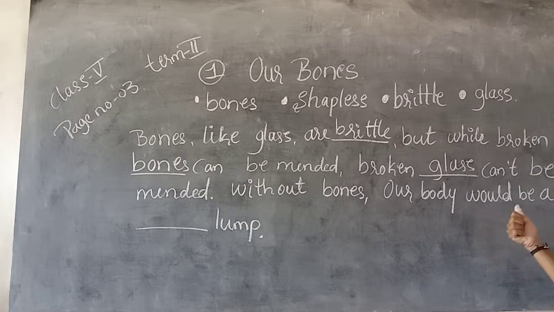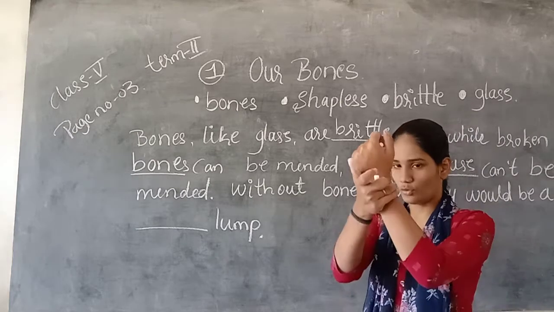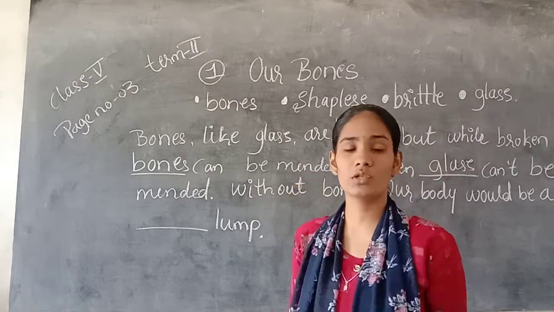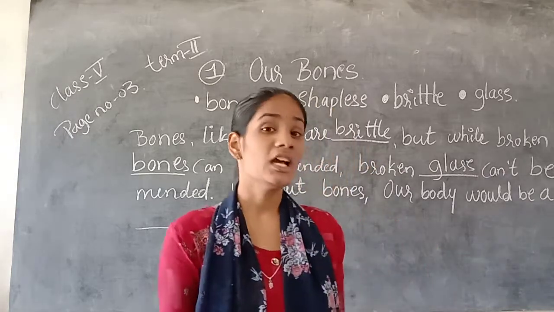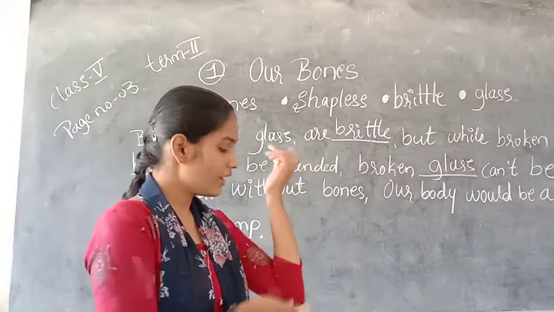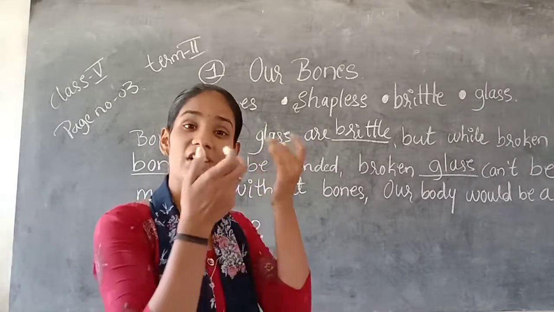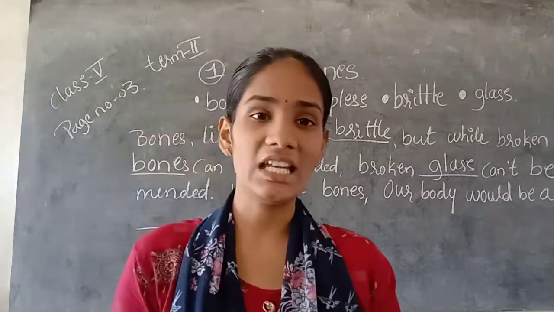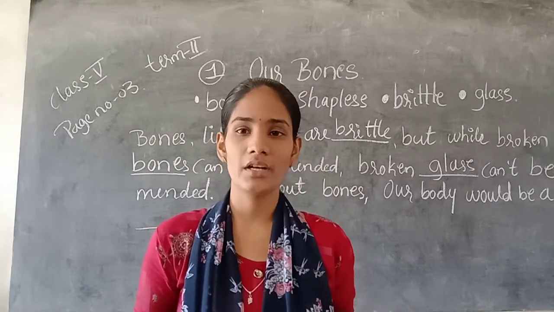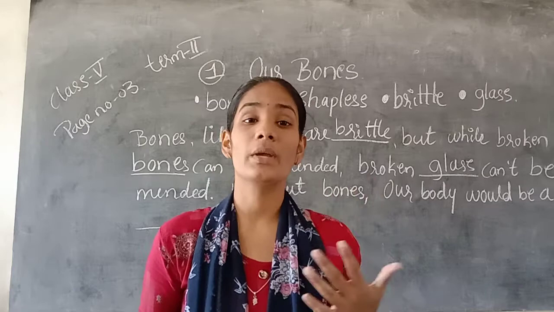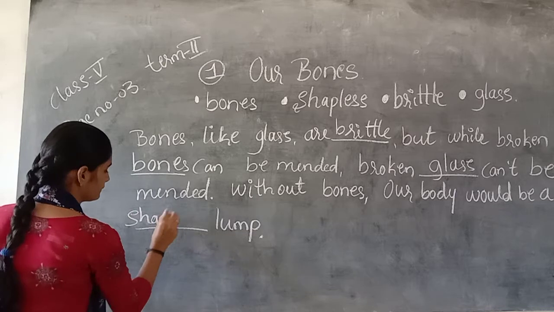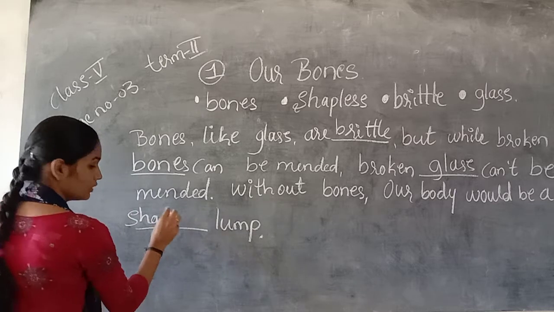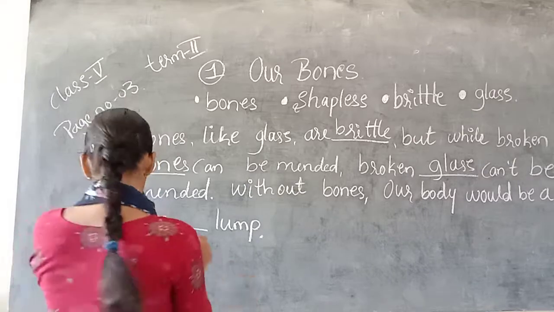Without bones our body will be like a dash lump. If you don't have any bone in your body, what would have happened is your body would be shapeless. Our body has bones, so for that we have a shape. If you don't have any bones, then our body would have become shapeless. So which one is suitable here? Shapeless.